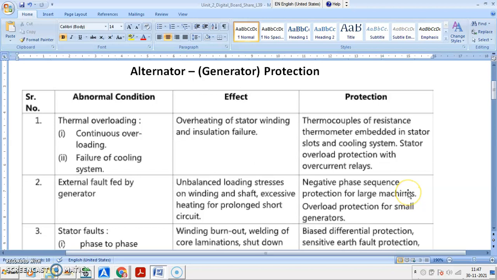Thermometer is provided in the stator slots, and especially also in the cooling system, and this thermocouple thermometer is always giving you continuously the rise in temperature of stator winding or temperature of cooling system,